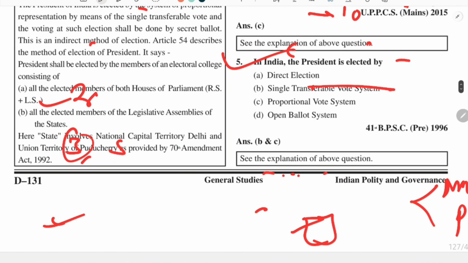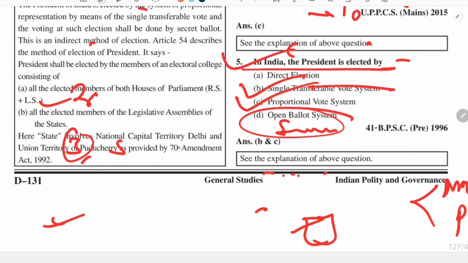So here the answer: in India the president is elected by single transferable vote system, proportional representation system, and the third was the secret ballot system. So these are the three words we have to remember in the election of president, and these all three words have also been used in the election of vice president. I have told you a broader meaning of these three words, as I also told you that these have been used as a misnomer, and so this is enough to understand the key process for the